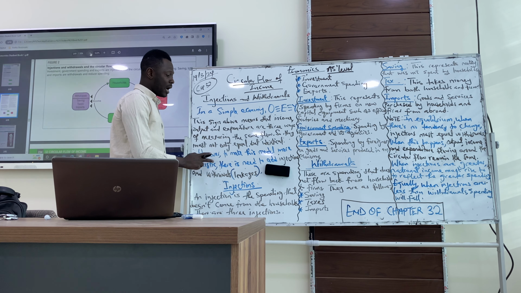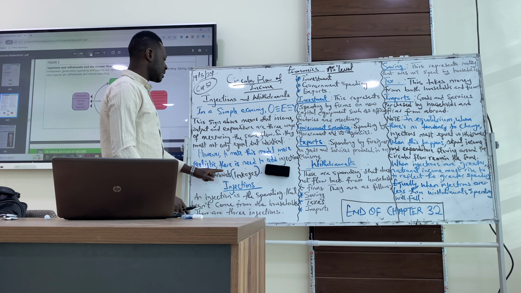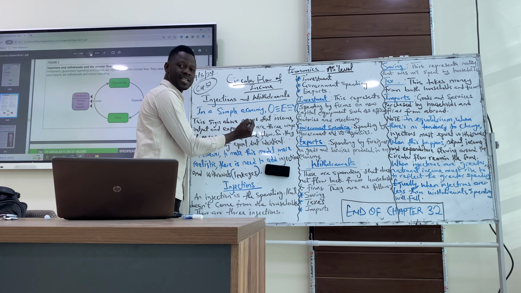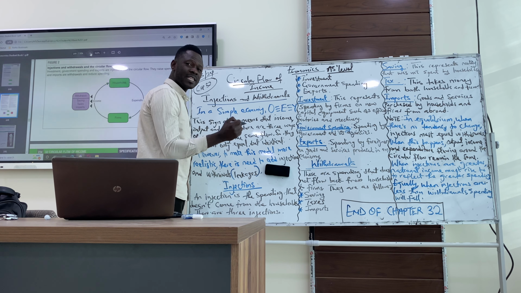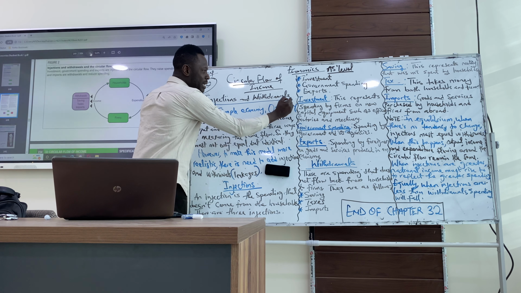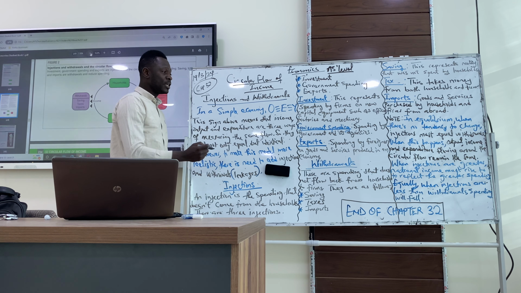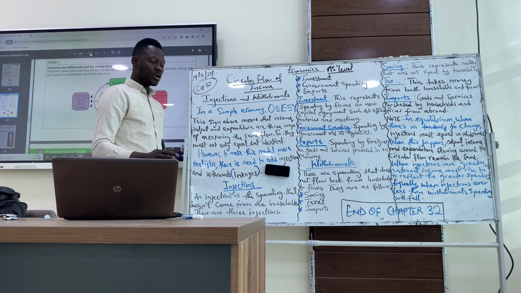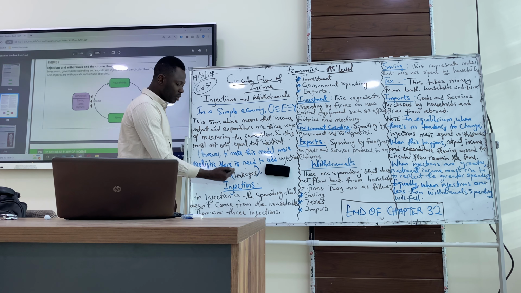That's about that. However, to make this model more realistic, there's need to add injections and withdrawals. This model is not realistic because of interconnectedness between economies. So we want to make this model realistic, and to do that, there should be injections and withdrawals. So we're going to start with injections. What do we call injections?